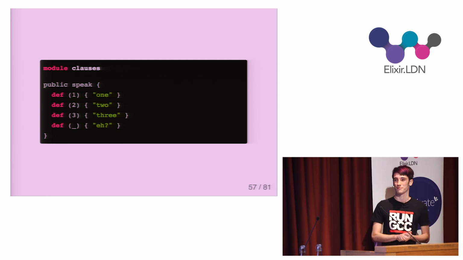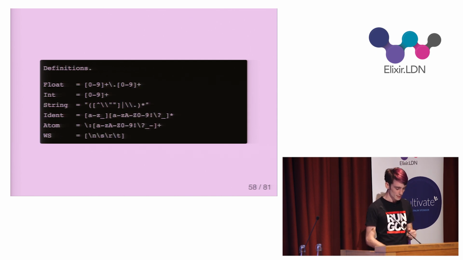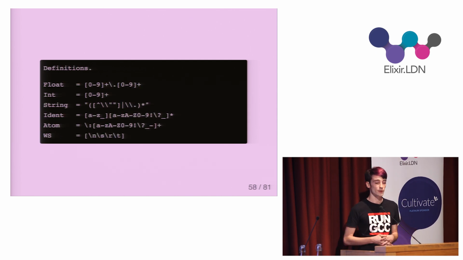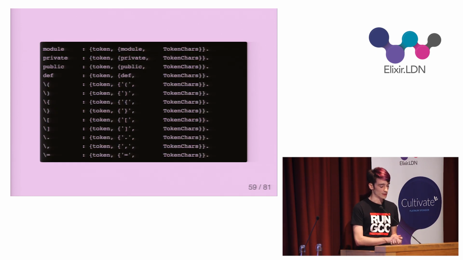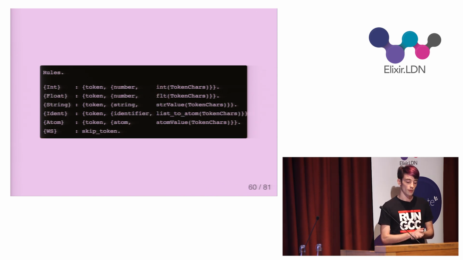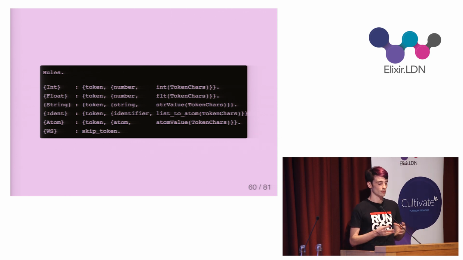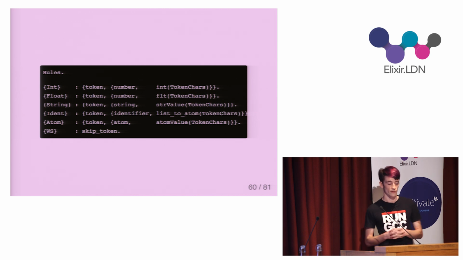So the first step in solving this problem is to make a tokenizer. So I've got only a few definitions. I've got a float and an int for numbers. I've got a string, an identifier, an atom with quotes, and lastly, whitespace. The first Parser rules are the keywords, delimiters, punctuations, and tokens, which are all very straightforward. So after that comes the more complex tokens that use patterns from the definitions section. So the value of each of these tokens comes from calling a helper function on matched characters. So the int function converts the value to an integer, the float function converts to a float, and for an identifier and an atom, I convert to an atom.